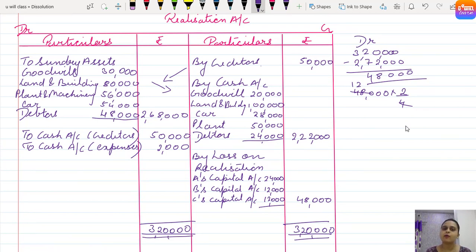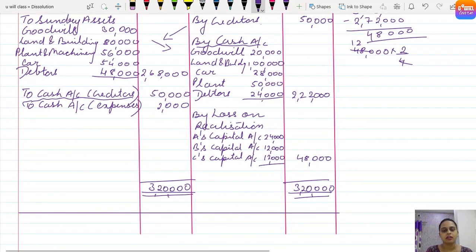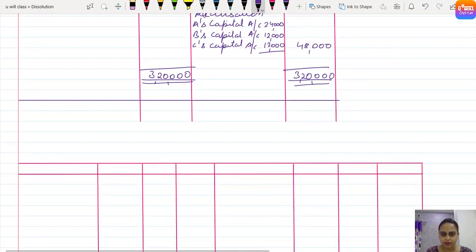Now wherever they are closed, their settlement takes place at the opposite side. So when we talk about assets, it was by cash, whatever assets realized. If no information about payment of outside liability is given, it is compulsory to pay the outside liabilities, right, to cash, as we paid this, at its book value. Clear everyone? Understood? Come on, now let's prepare partners capital account.